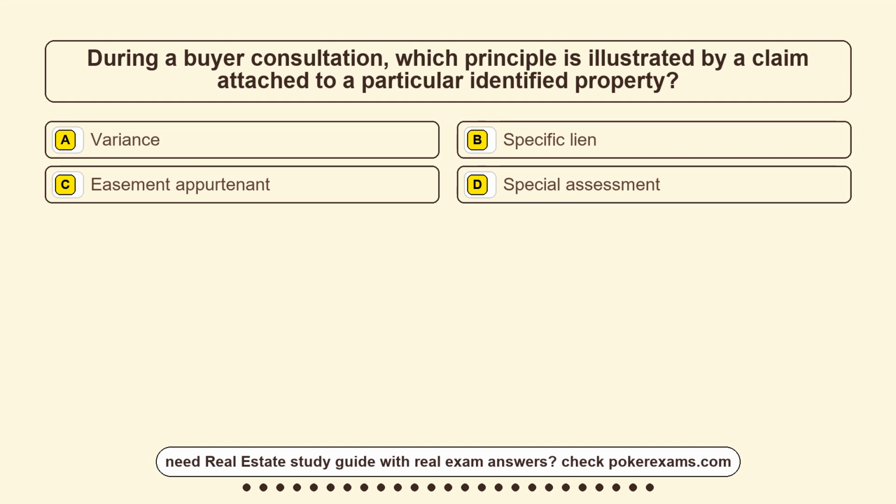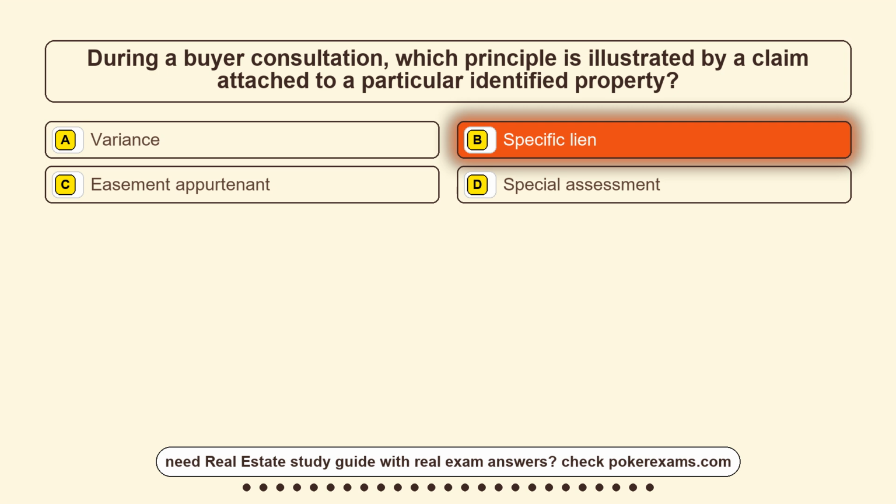Question 4. During a buyer consultation, which principle is illustrated by a claim attached to a particular identified property? Option A, variance. Option B, specific lien. Option C, easement appurtenant. Option D, special assessment. The correct answer is option B, specific lien.